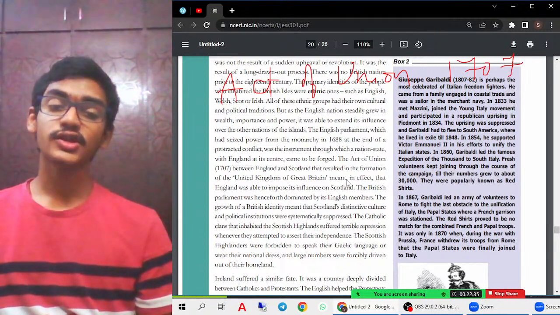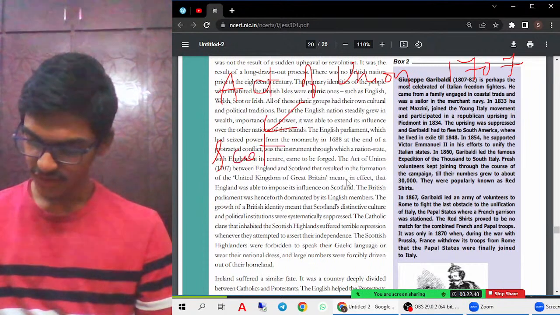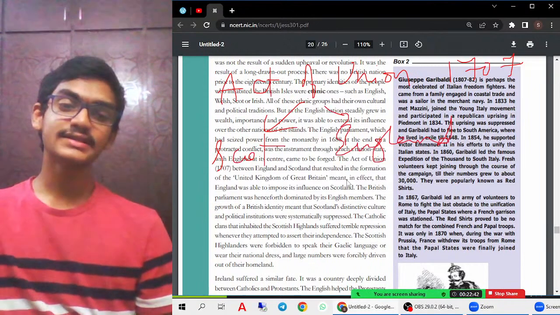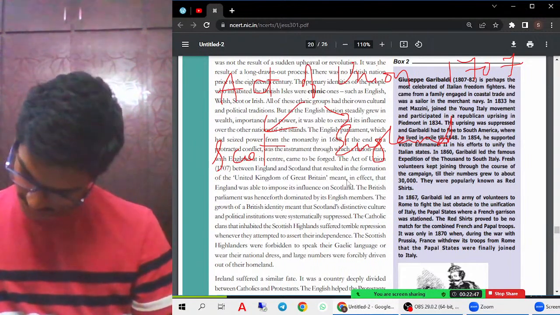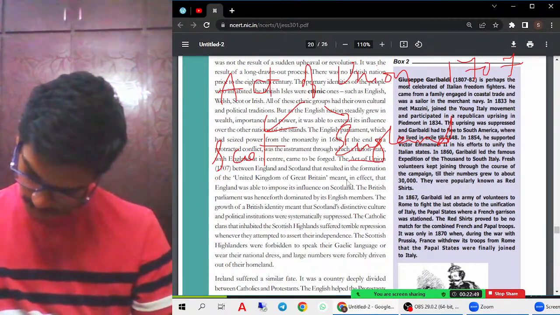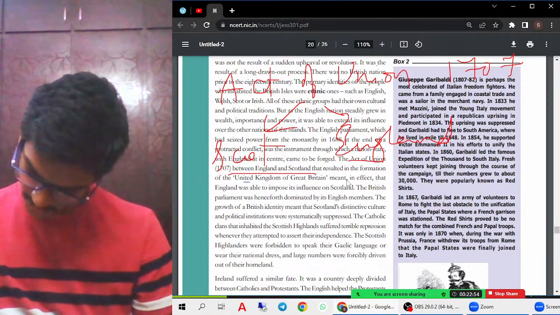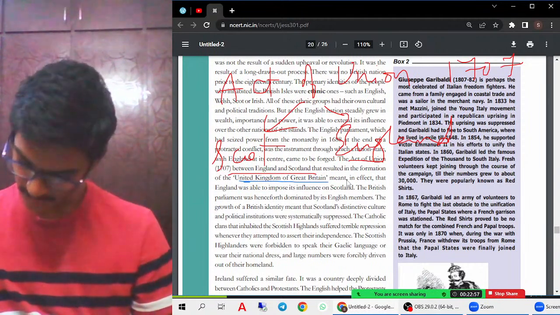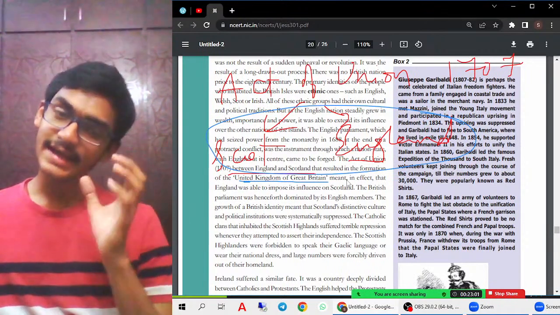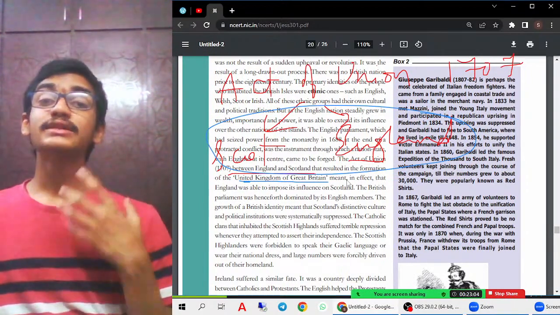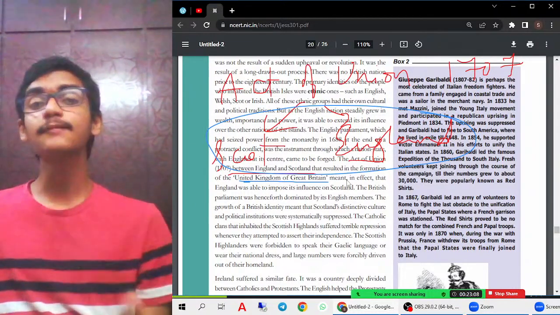So what was this Act of Union of 1707? This Act of Union was mainly formed between the Scots and the English, and together these two countries came together to form the United Kingdom of Great Britain. But who will be the main power? The English will always be the main power because they had more importance in terms of wealth, education, power, or everything.